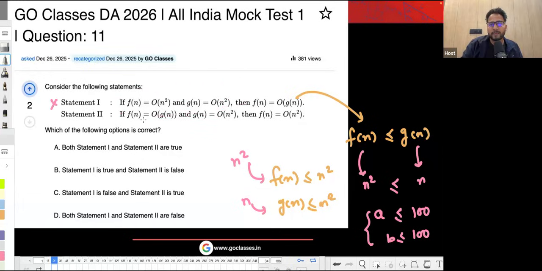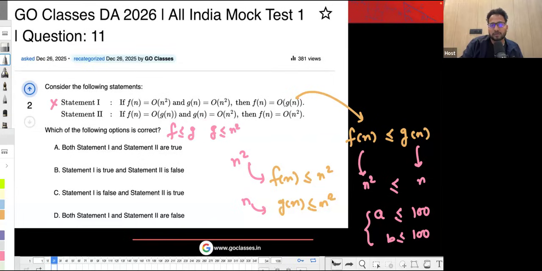What about statement two? Statement two is saying that F is less than or equal to G, and G is less than or equal to n square. These are the two relations which are given to us.